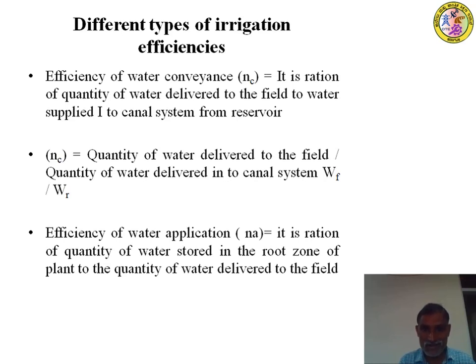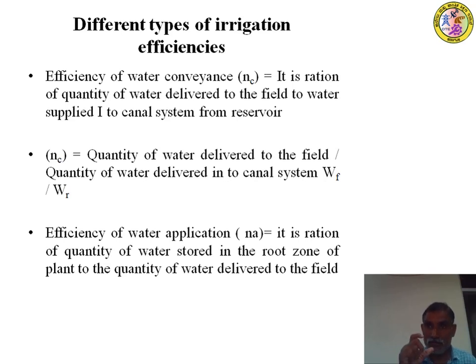efficiency of water conveyance, conveyance efficiency. Conveyance means transporting the water from one place to another place, that is, the flow of water from one place to another. Conveying water, or conveyance losses. It is the ratio of the quantity of water delivered to the field to the water supplied.